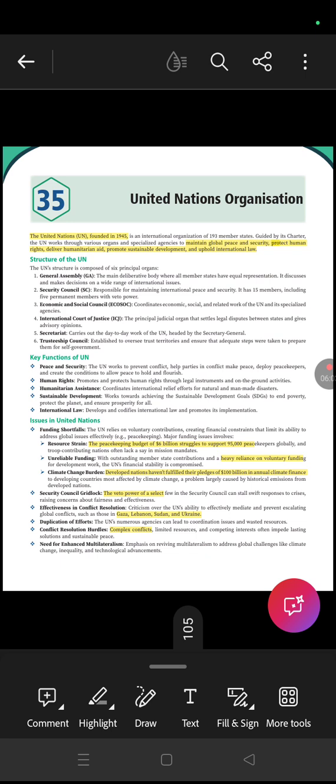If you get that point, then you can write in your own words whatever the questions may be asked from any UN body. You can write it if you get the important crux of this organization.